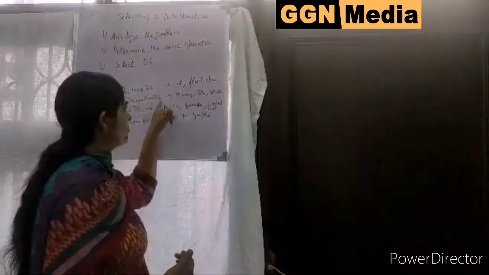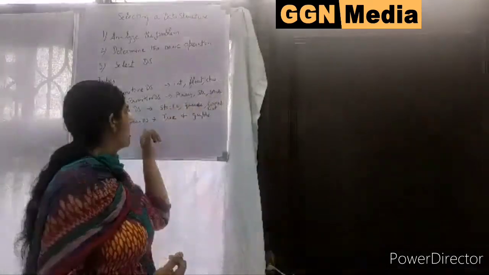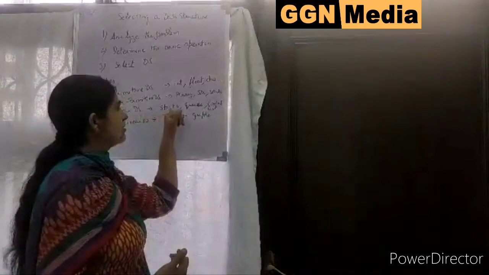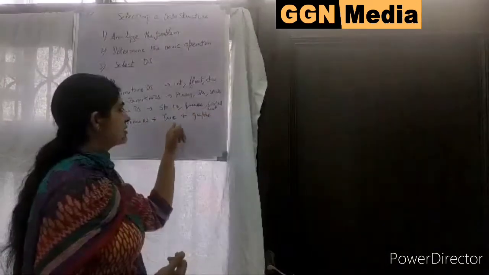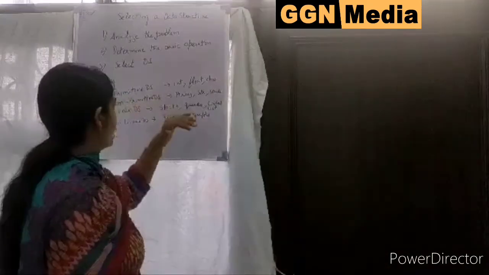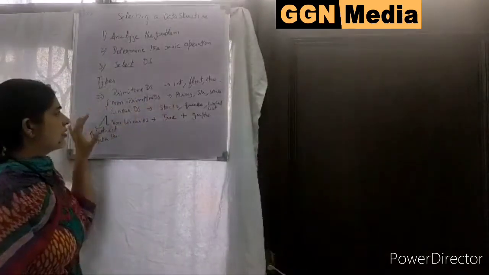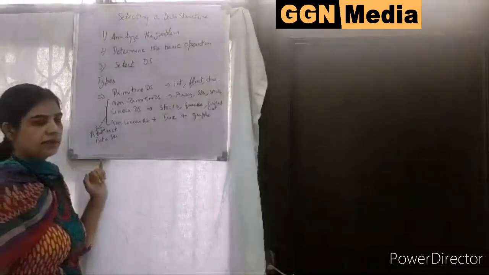Now, next is non-primitive data structure. Non-primitive data structures are array, structure, stacks. Linear data structures are stacks, queues, linked list. Non-linear data structures are trees and graphs. Now, besides primitive data structure, these three data structures are known as abstract data structures.